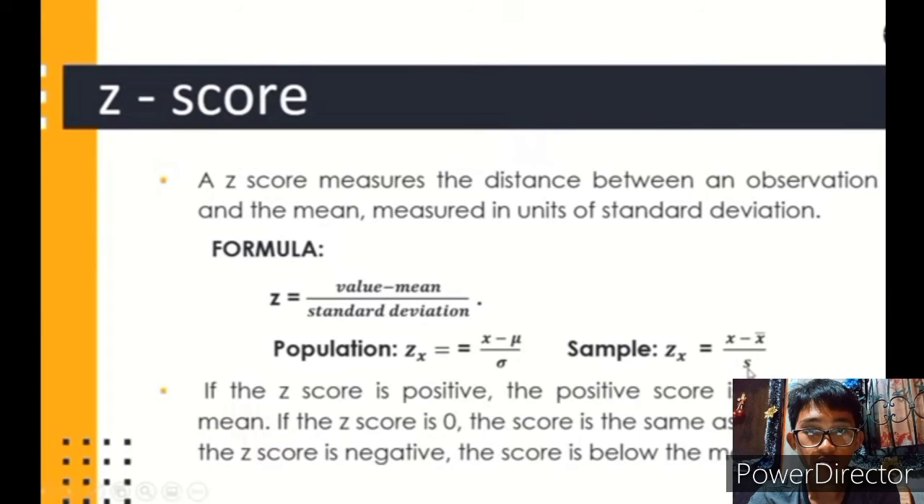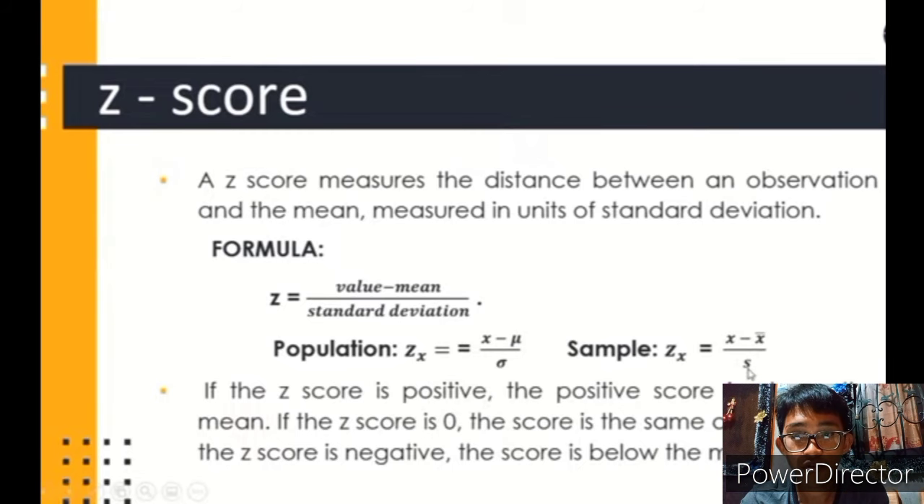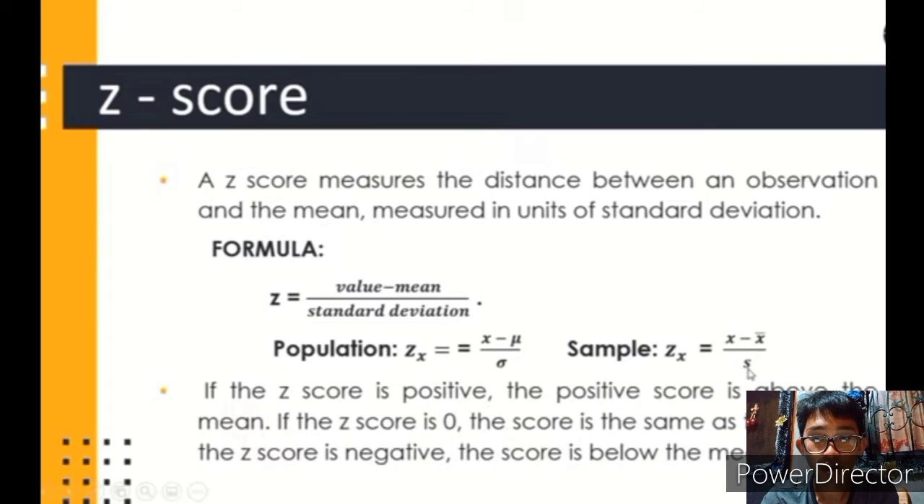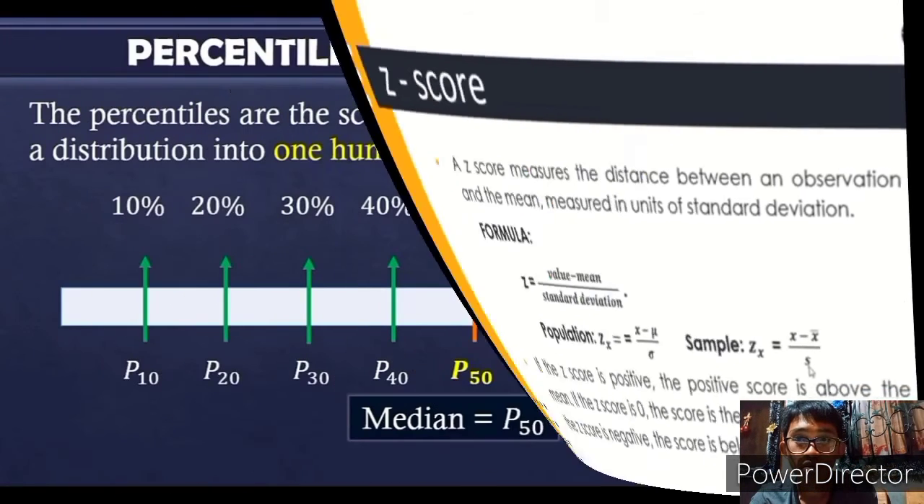Z-score. A z-score measures the distance between an observation and the mean, measured in units of standard deviation. The formula for z-score is z equals value minus mean over standard deviation. For population, here is the formula. If the z-score is positive, the score is above the mean. If the z-score is 0, the score is the same as the mean. If the z-score is negative, the score is below the mean.